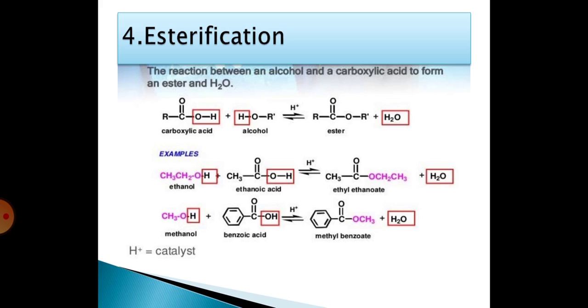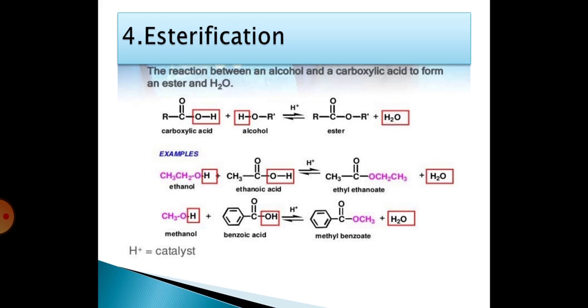The carboxylic acid formula is RC double bond OH plus HOR. The carboxylic acid reacts with the alcohol in the presence of an acid catalyst to form an ester. The carboxylic acid has the OH group, which is eliminated, and the alcohol hydrogen, the proton, is eliminated to form H2O. The water molecule elimination takes place to form esters.